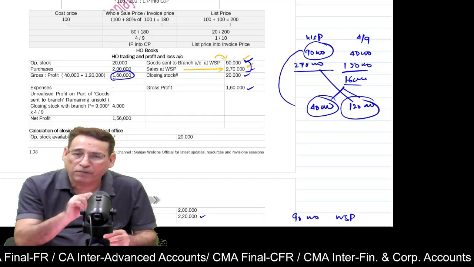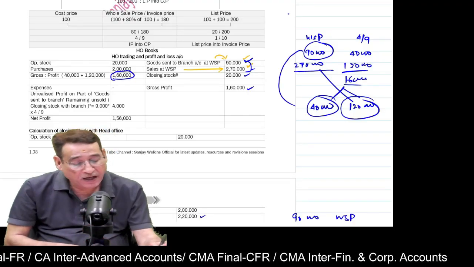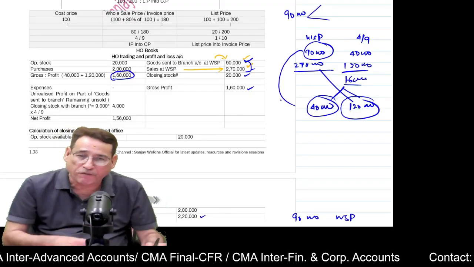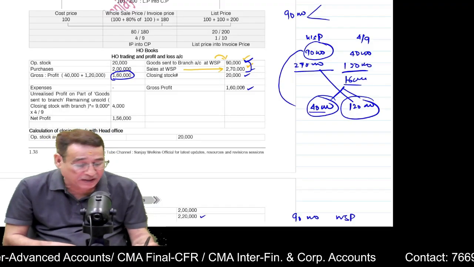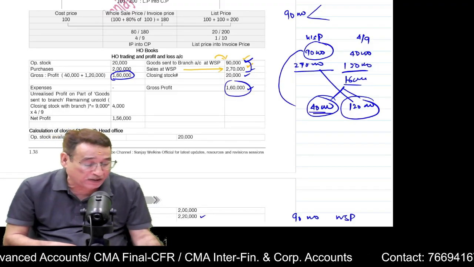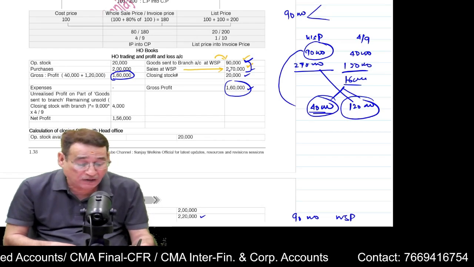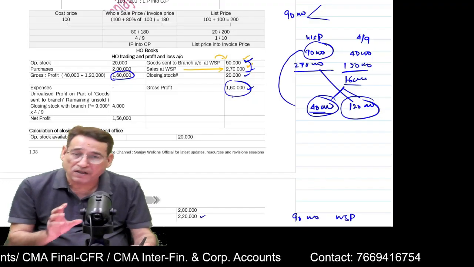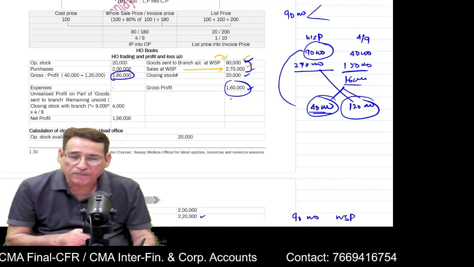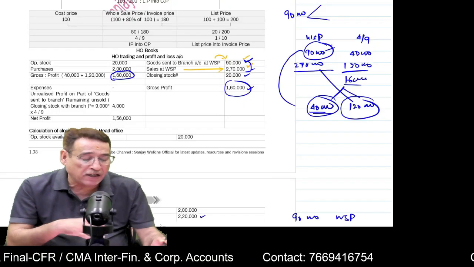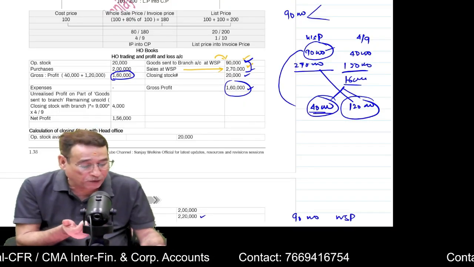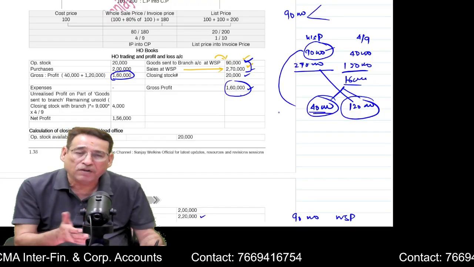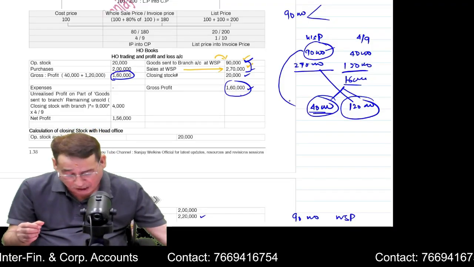Finally we will come to know at the end of the year how much of the 90,000 worth of goods which we sent out to the branch are still left with the branch. Because we have taken on the credit side, when I am writing here 1,60,000, indirectly it means I am writing 40,000 of loading on 90,000 and 1,20,000 loading on actual sales. Indirectly, this 1,60,000 is profit, but it is not the correct profit. Because we are presuming that 90,000 worth of goods will be sold, and I have taken their profit element in this 1,60,000. So at the end of the year, we will first find out the total amount of goods left with the branch. How will we do that?